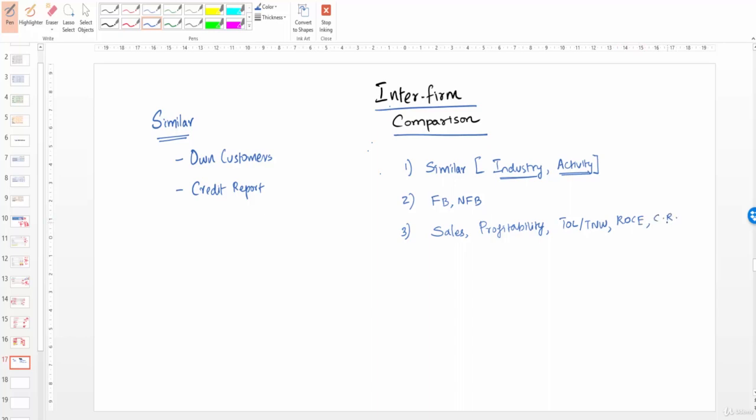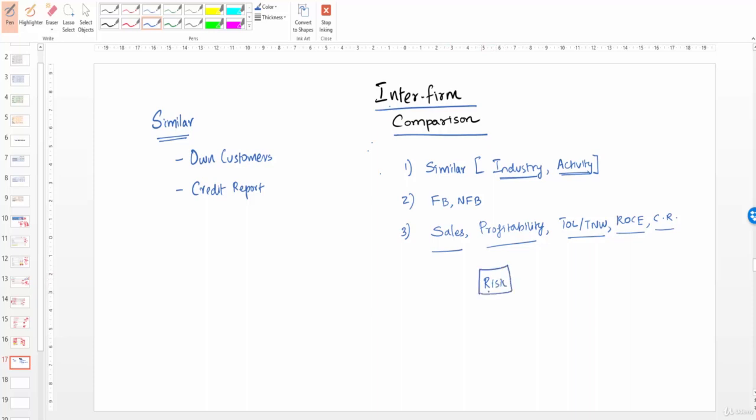Now, because these are all very broad ratios, by doing this comparison we get to understand whether your borrower is doing better than peers, or whether his performance when compared with others is lesser or very low, so that banks can take a very calculated risk on the customer.